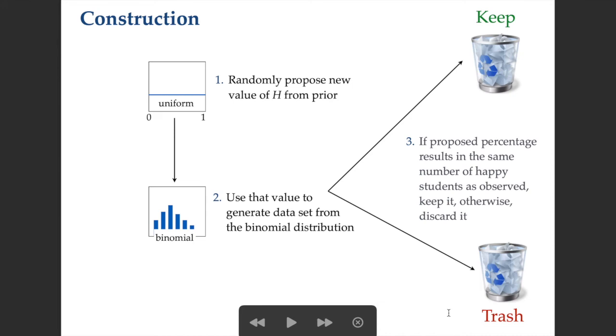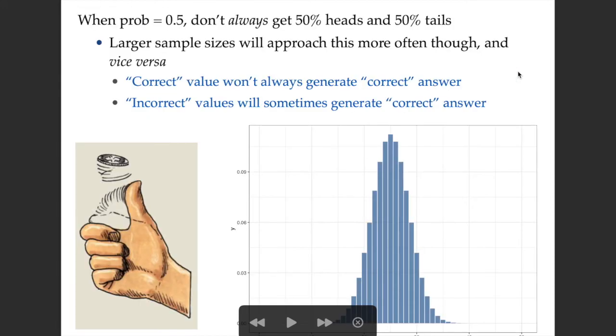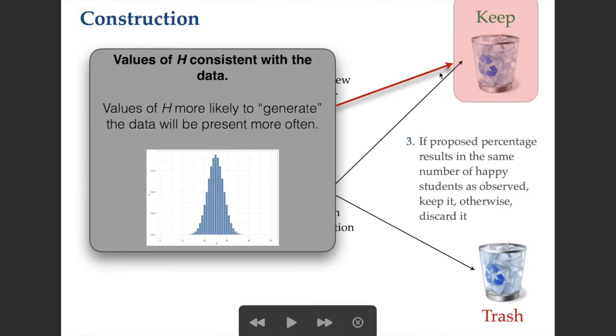And if we repeat this over and over again, then we'll accumulate values for our estimate that are consistent with the data. So, what we'll keep here, after we do this many, many times, is values of h that are consistent with the data. And the values of h that are more likely to generate the data will be present more often. So we'll get a distribution like this.